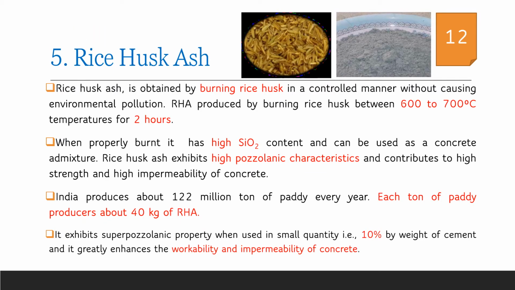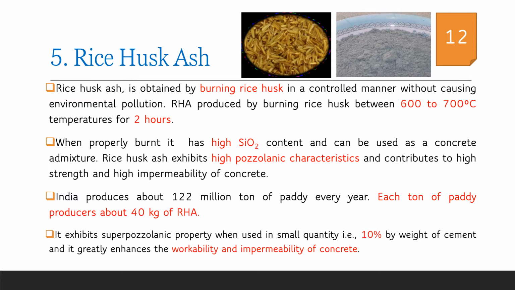While burning the rice husk to prepare the rice husk ash, care has to be taken that the burning process is in a controlled manner and the temperature is maintained between 600 to 700 degrees Celsius. As a result, we get rice husk ash which has a high silica content and hence is highly pozzolanic in properties. We can produce high strength and highly impermeable concrete by the addition of rice husk ash.